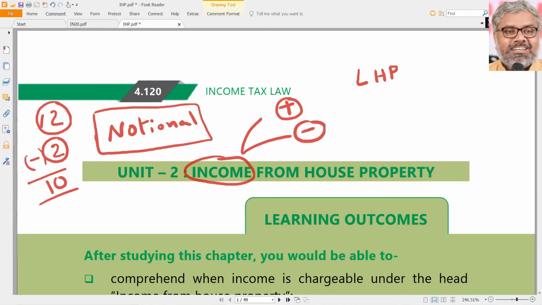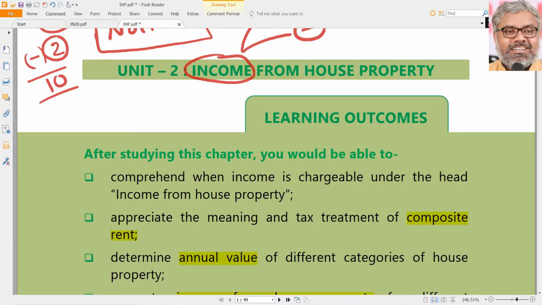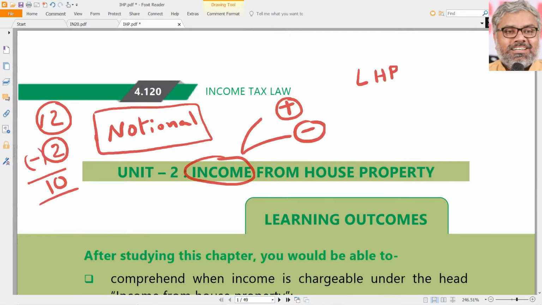Then we cannot say, what income he has received, what will be taxable? That we will come to know, what will be taxable. What will be taxable is not the rent. The word used here is annual value. That is going to be taxable. So the point to note is, what is taxed under this head of income is not necessarily the income really. It can be the income earning capacity of the house. Income earning capacity is taxed here, not necessarily that income is really earned. That is the first point we have to keep in mind. That is the nature of this head of income.